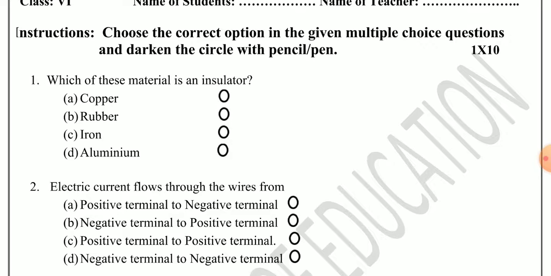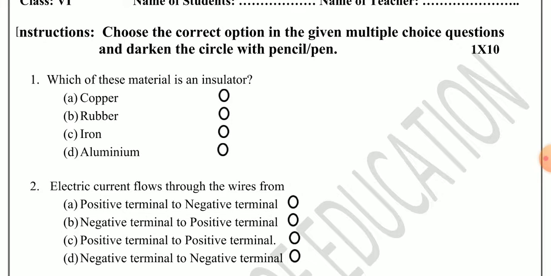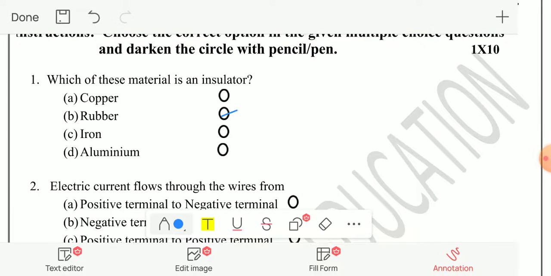So copper, iron and aluminum, all these three are metal. Metals are good conductors of electricity. So correct answer insulator is rubber. So you have to tick rubber is the correct answer.